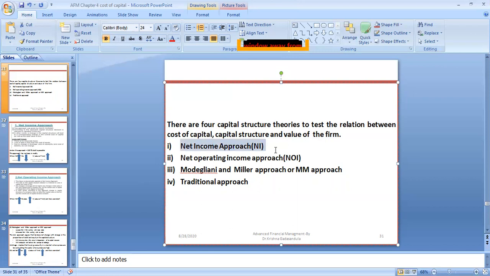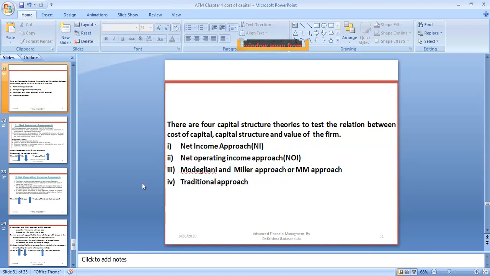They are saying there are some arguments relating to the capital structure. In the capital structure, which portion of the finance should be more? Is it the debt portion or the equity portion? There are some arguments and comments, and that's why they made theories based on this debt-equity capital structure. So one is the net income approach, then the net operating income approach, the Modigliani and Miller approach, and the traditional approach. There are four approaches to define the capital structure.